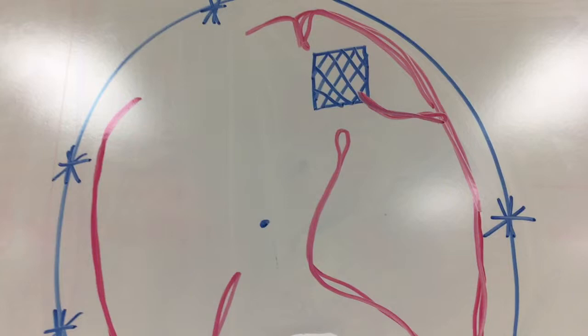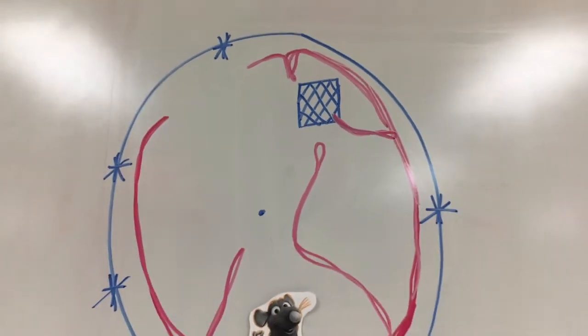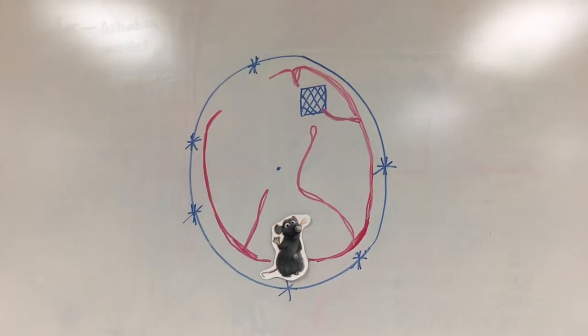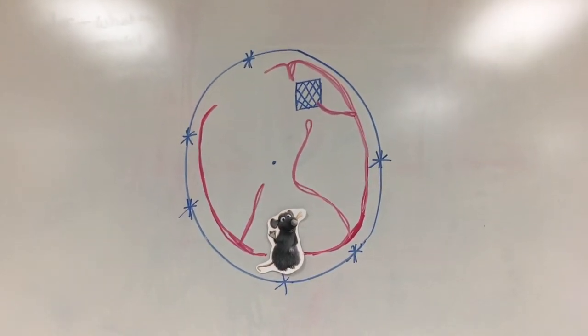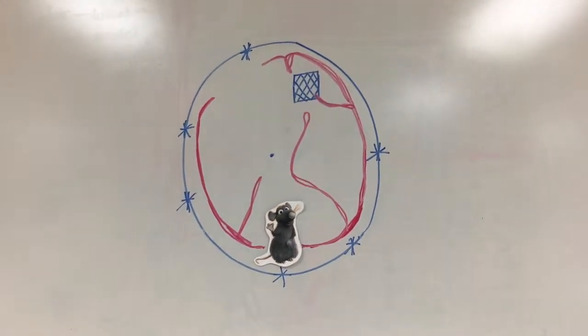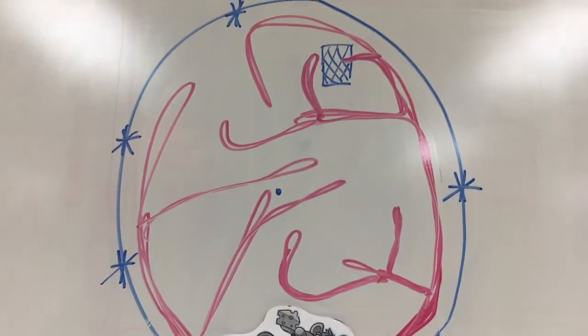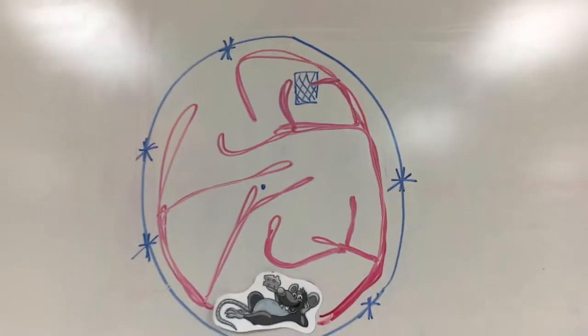The computer tracking system tracked the rat's movements and pathway of swimming, the amount of time it took each rat to find the platform, the time spent in each quadrant of the tank, and the distance the rat traveled. This test was performed to determine spatial learning in an environment.